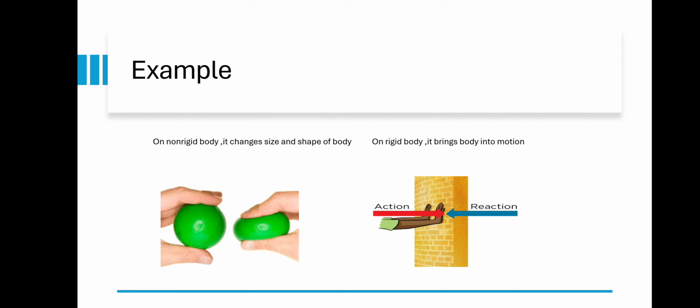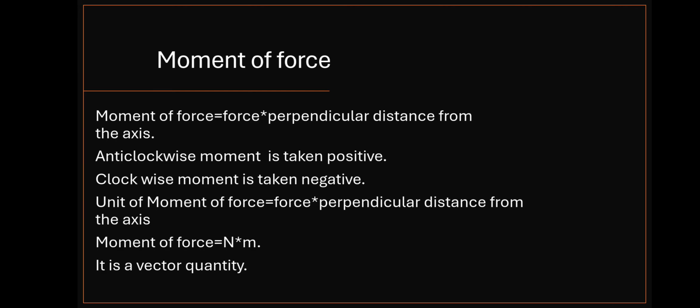Yes. Next, moment of force. Moment of force is equal to force into perpendicular distance from the axis. Do you get it? Moment of force means how much force you applied into perpendicular distance from the axis.